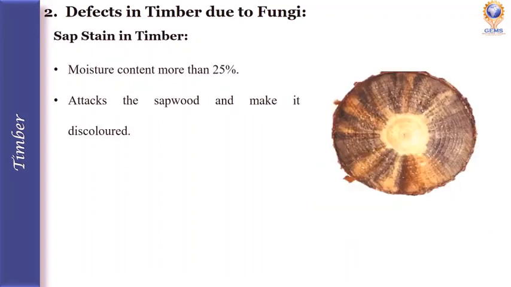Next is sap stain in timber. When the moisture content in the timber is more than 25%, some types of fungi attack the sapwood and make it discolored. This type of defect is known as sap stain.